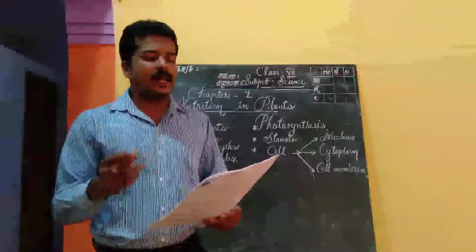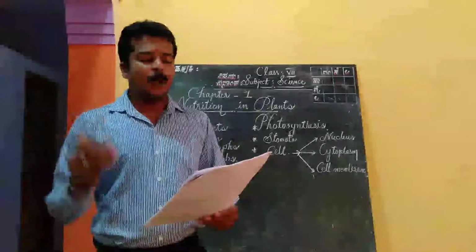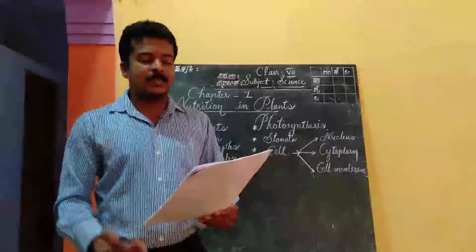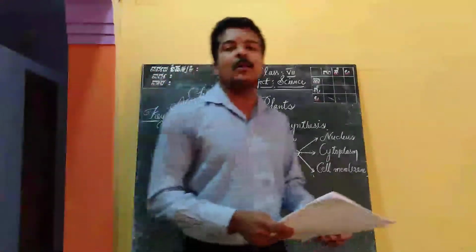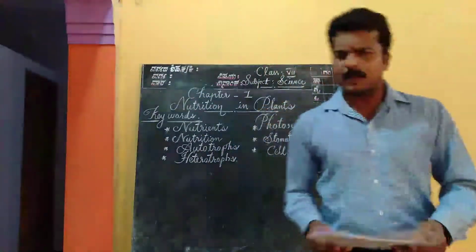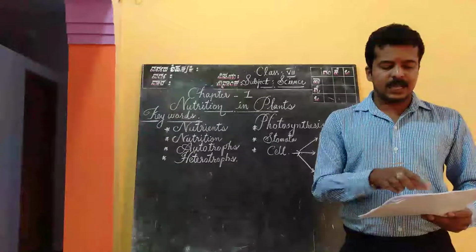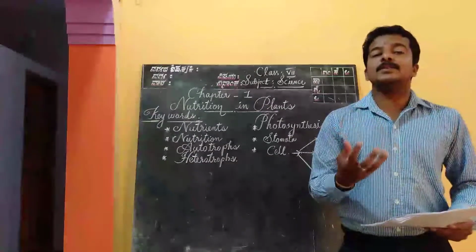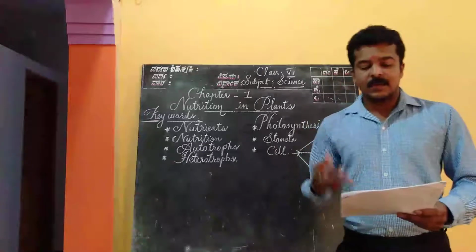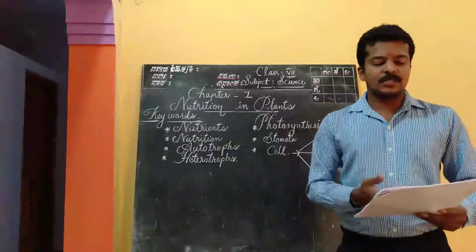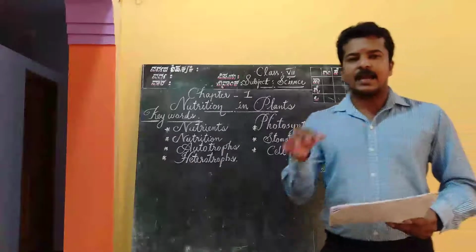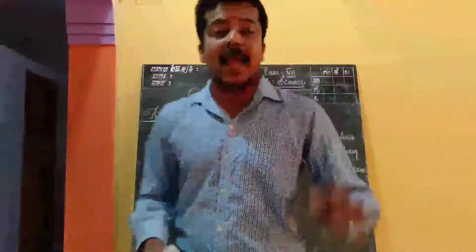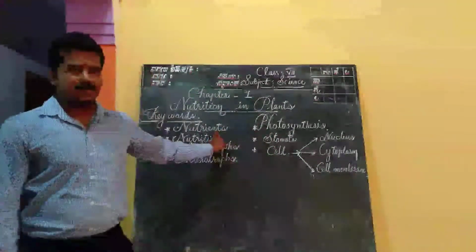You also learned that carbohydrates, proteins, fats, vitamins, minerals are components of food. Which are the components of food? You can easily find out from this line. The main components of food are carbohydrates, proteins, fats, vitamins, minerals, and they are also called nutrients.